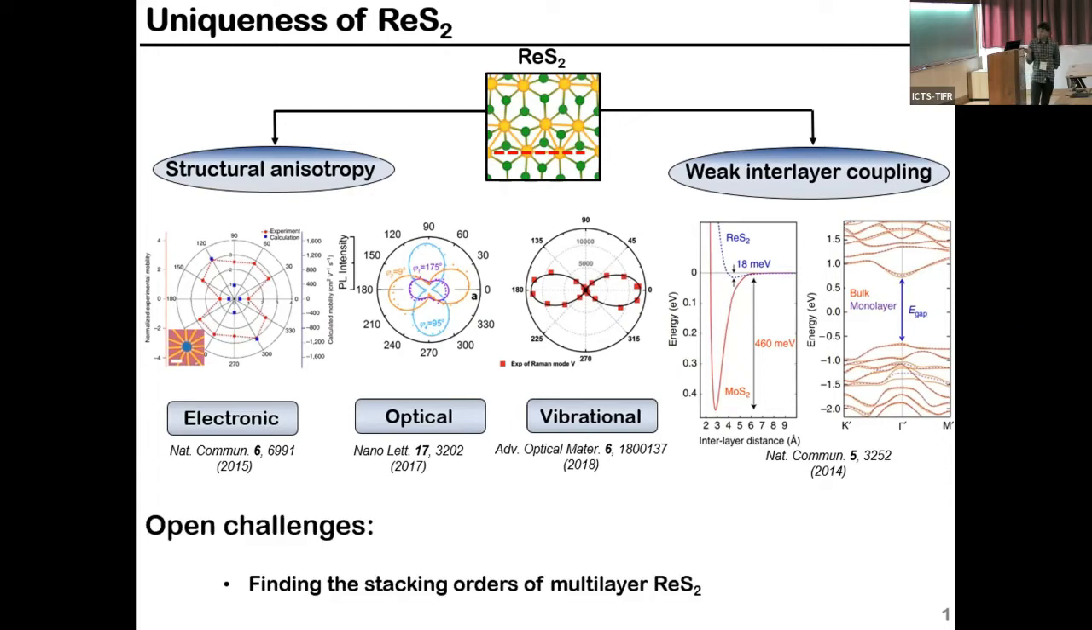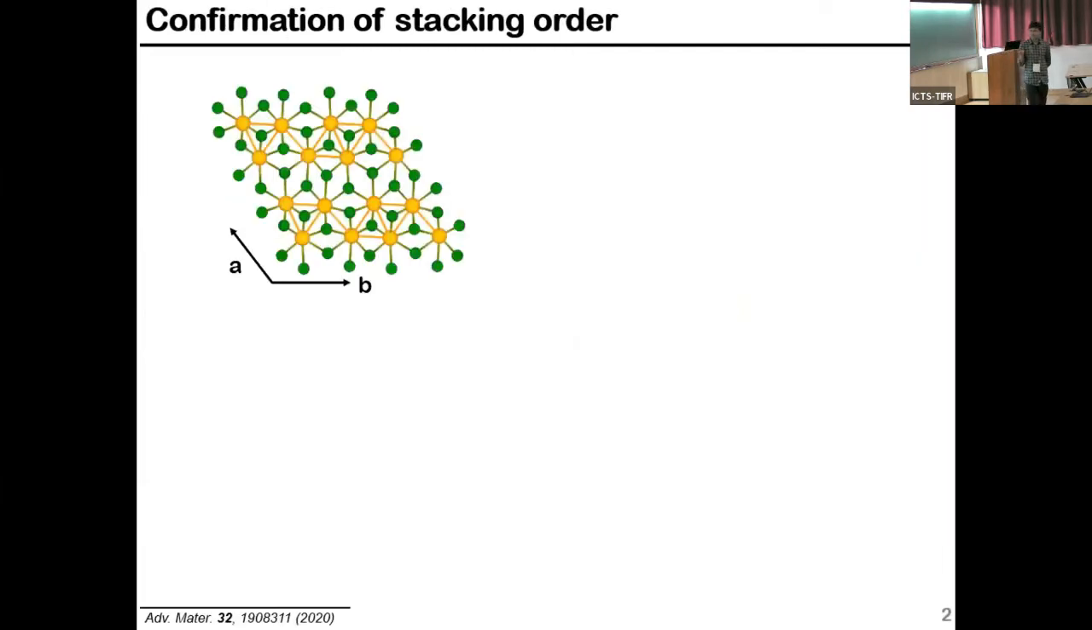Due to this weak interlayer coupling strength, there is a challenge in finding the exact stacking order of multilayer or bilayer. People in the literature have suggested a few stacking orders, but we thought there is still an open challenge to find the exact stacking order of multilayer ReS2. With this motivation, we started the work.